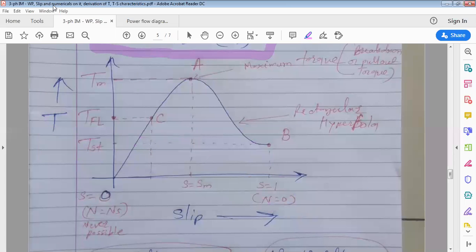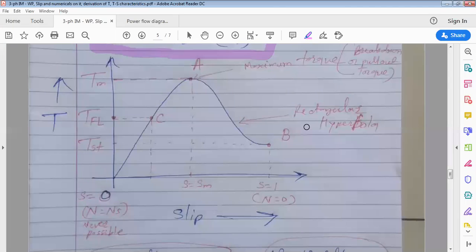Again, can N and NS be equal? No, these cannot be equal. If both become equal, which is practically not possible. Why can N practically never be equal to NS?